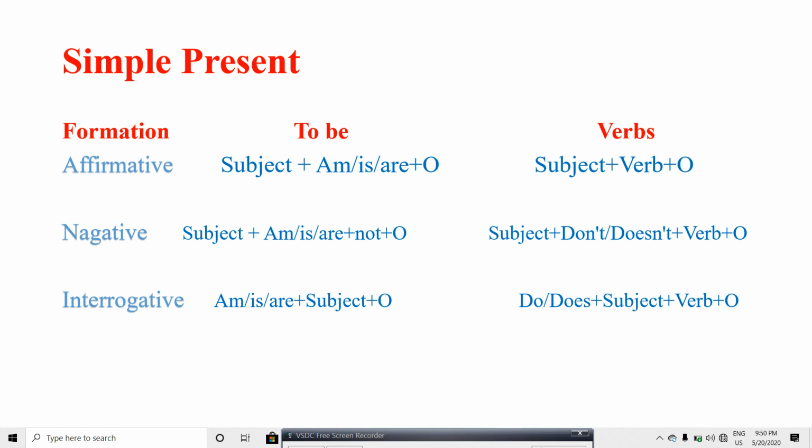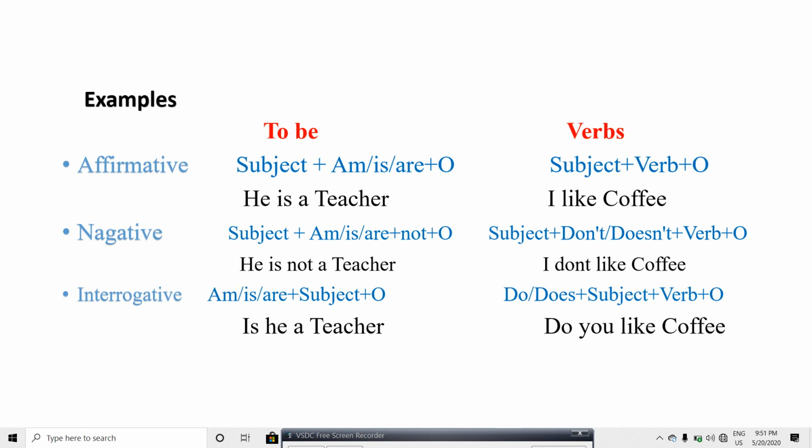Interrogative: am, is, or are plus subject plus object. With other verbs, we use subject plus verb plus object, and in the negative, subject plus don't or doesn't plus verb plus object. In the interrogative, do or does plus subject plus verb plus object. These are the formations for simple present.